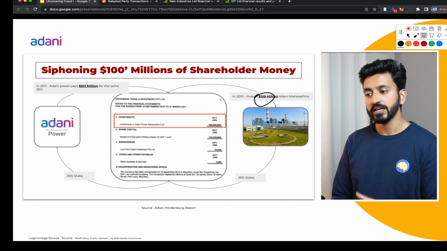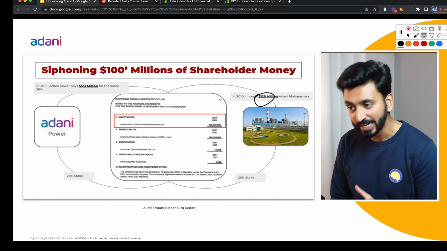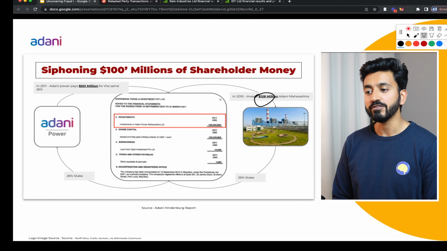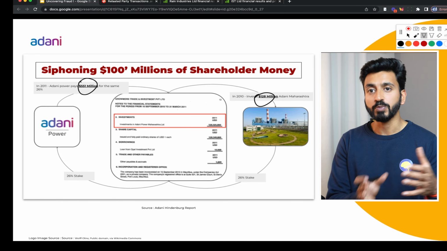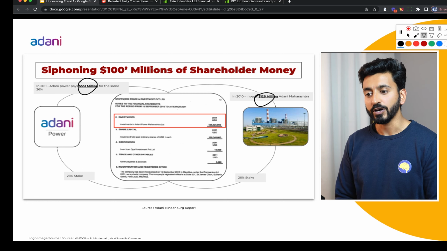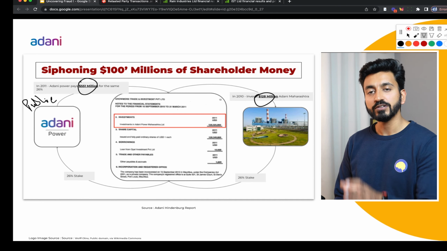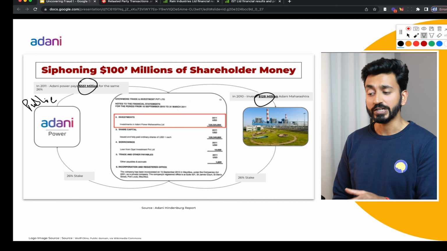One year later, for that same 26% stake, it received $551 million from Adani Power, which is a publicly listed company. So effectively, Adani Power, being a publicly listed company, paid 551 million for a stake that cost 128 million.